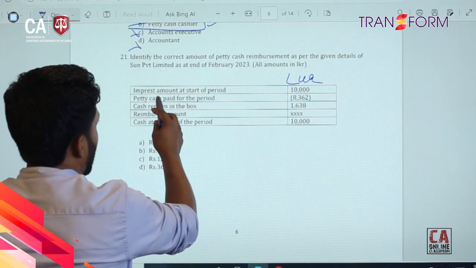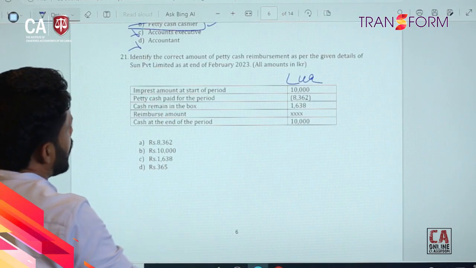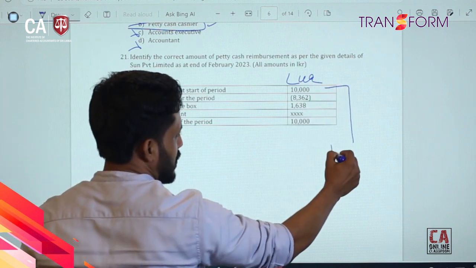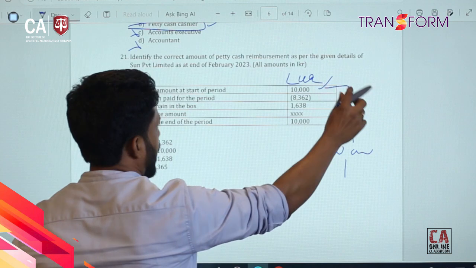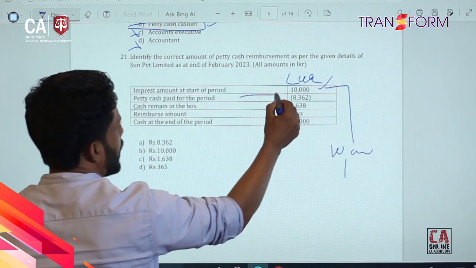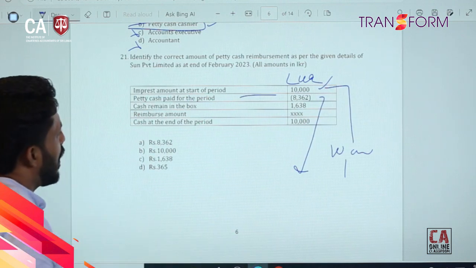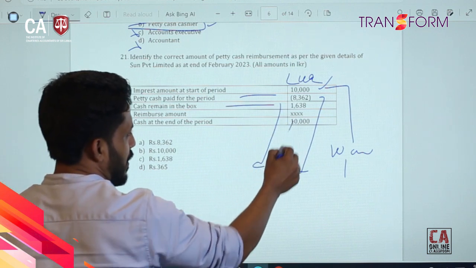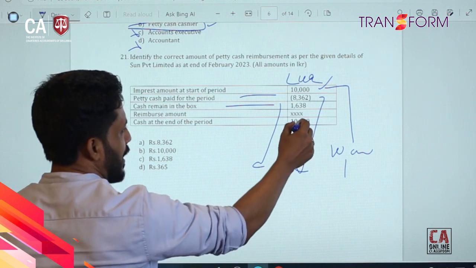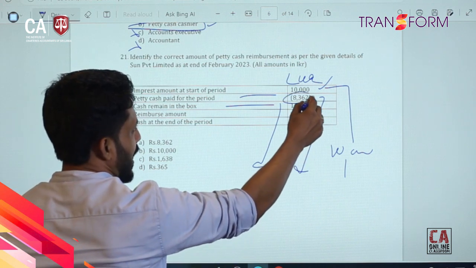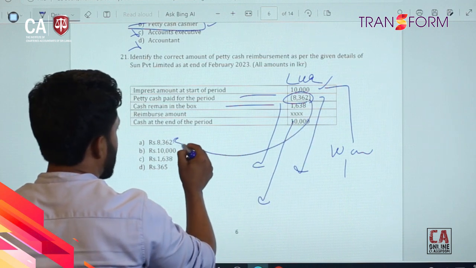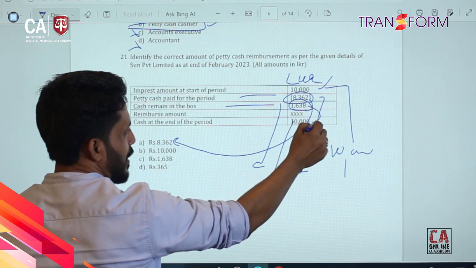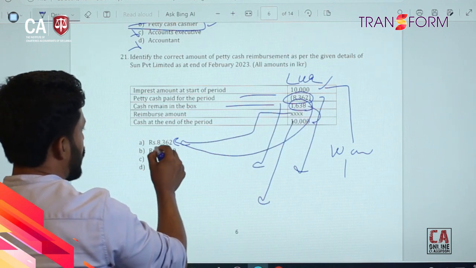So then the imprest amount at the start of the period, what's the float? Petty cash float is 10,000, right? Petty cash paid for the period this much, and cash remaining this much. So at the end of the period this should tally, and to tally with that, whatever the incurred expense should be reimbursed. This is the answer. This is the balance available to tally to 10,000, and whatever the expense incurred should be reimbursed.